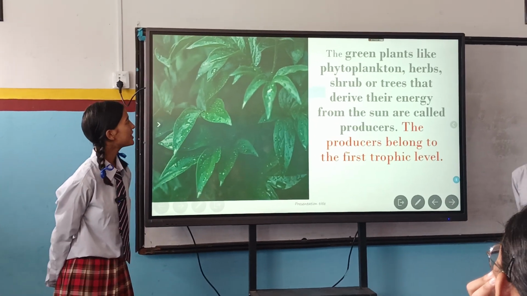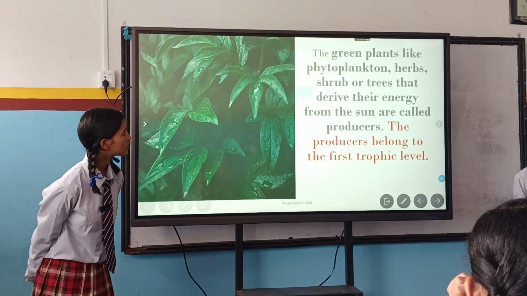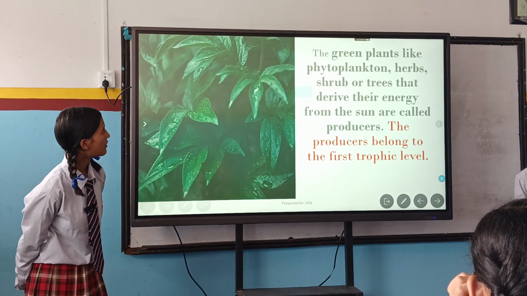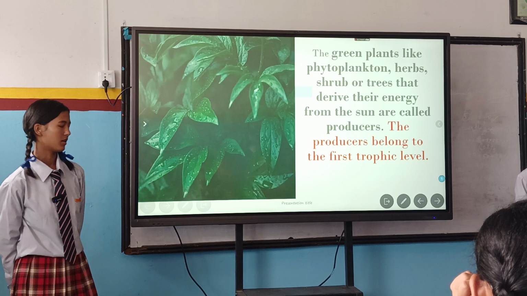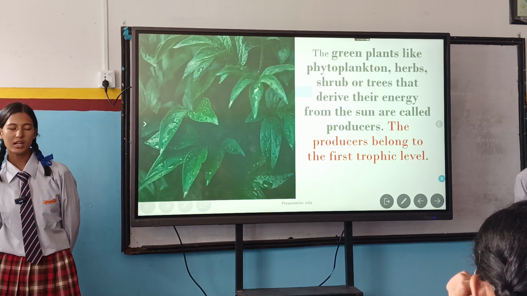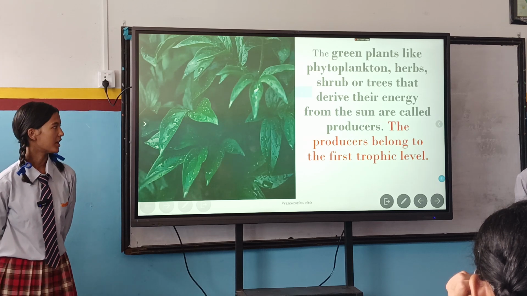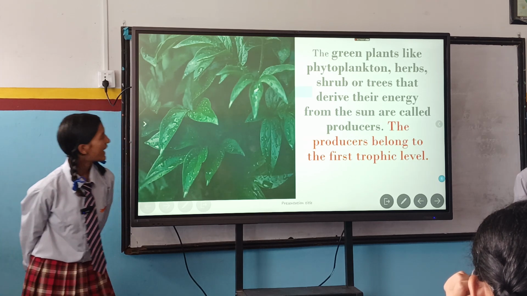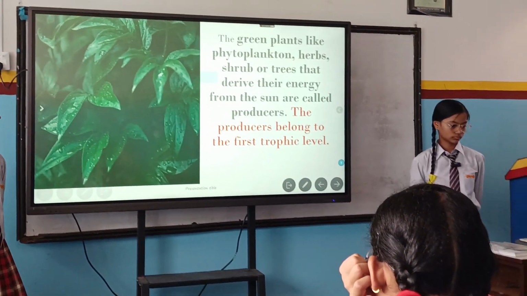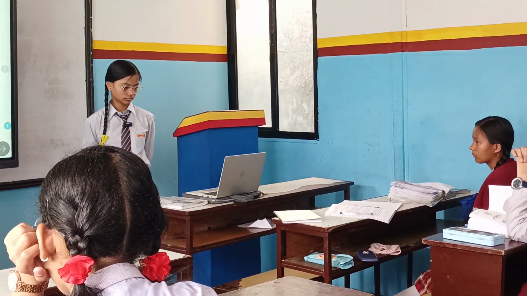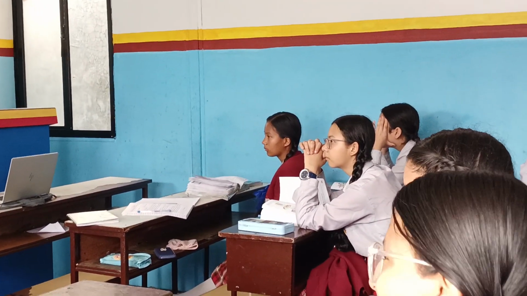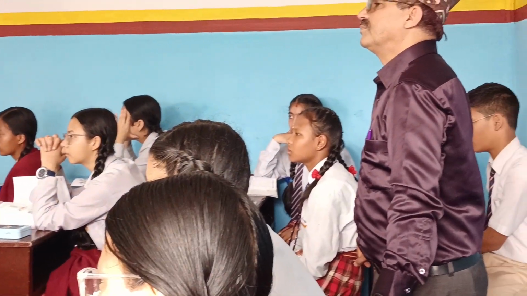First trophic level. The green plants like herbs, shrubs or trees that derive their energy from the sun are called producers. What are producers? Producers obtain their food from sunlight, especially herbs, shrubs or trees. Like in our school also they are present. Shrubs means small plants, and trees are like in a forest. Producers belong to the first trophic level.